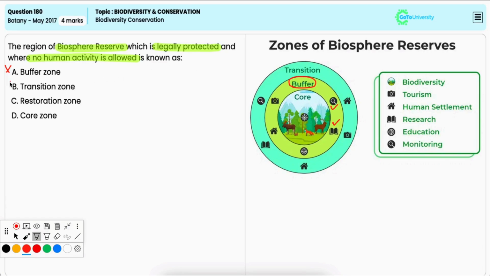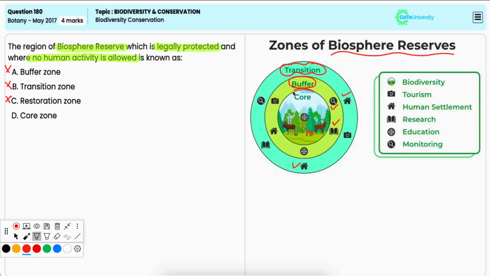It is also incorrect. The transition zone, which is the outermost area of the biosphere reserve, consists of human settlements and sustainable economic activities such as agriculture and forestry. Option C, restoration zone. It is also incorrect because this term does not refer to a specific zone in a biosphere reserve. Option D, core zone.